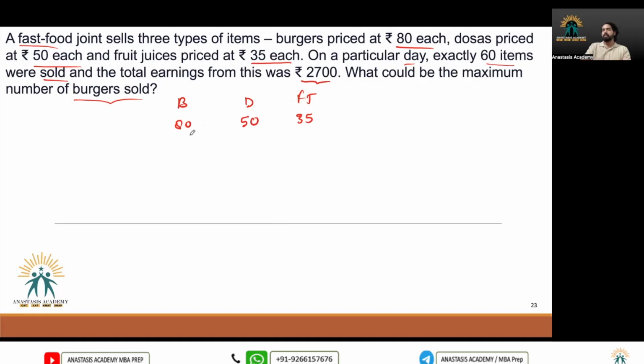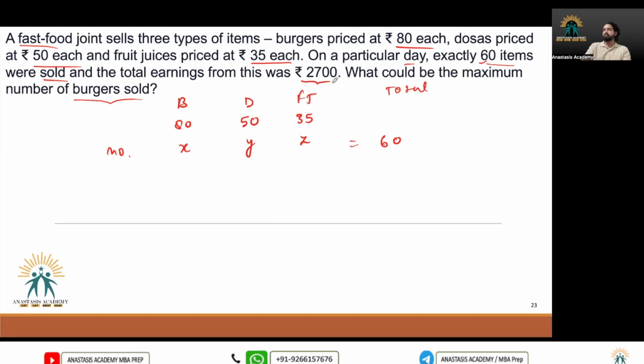Now I'm assuming the number of burgers sold is X, dosas sold are Y, and fruit juices sold are Z. It is given that 60 items were sold, so the sum of these three, X, Y, and Z, must be equal to 60, right?